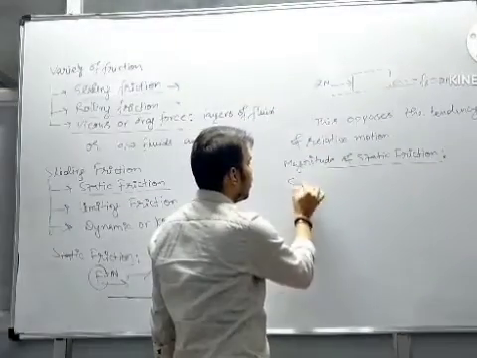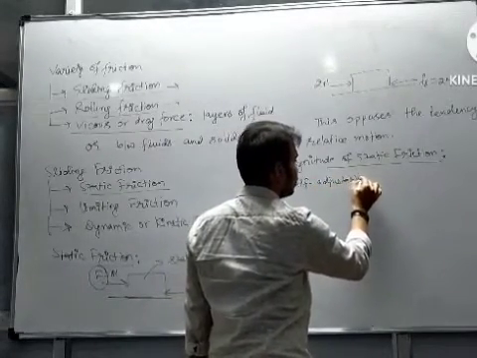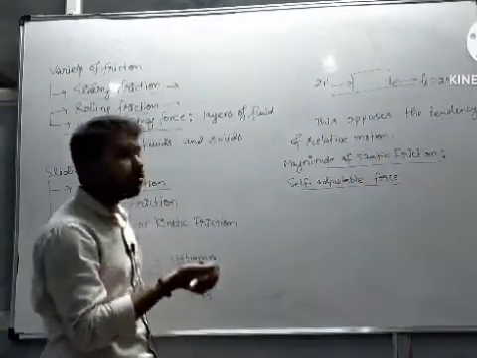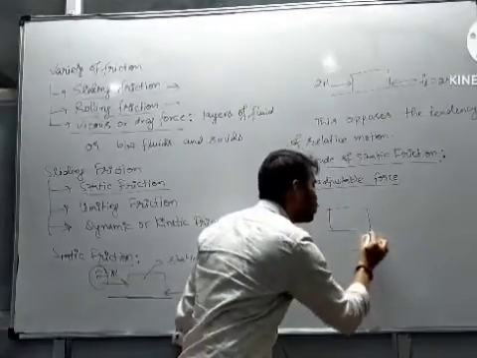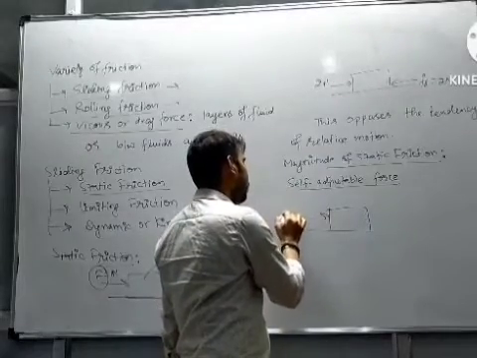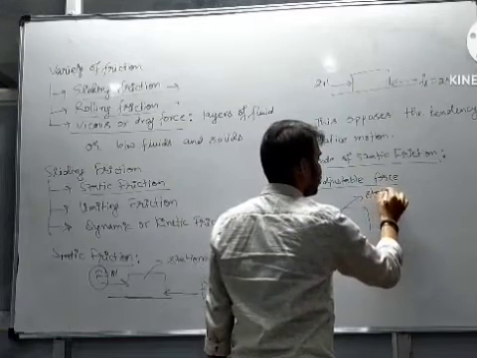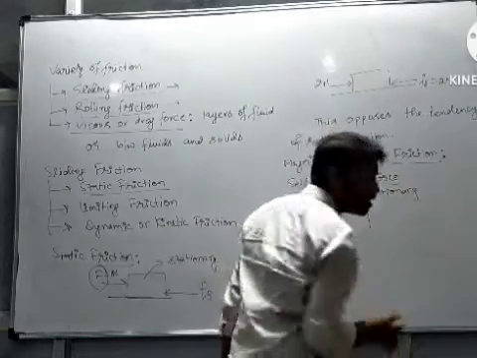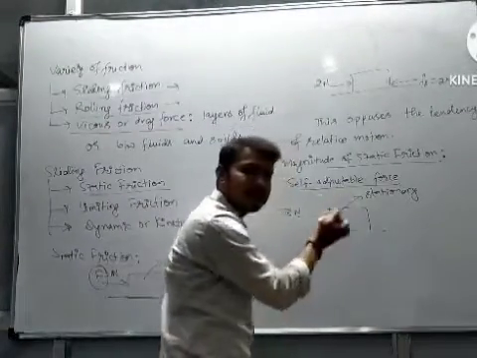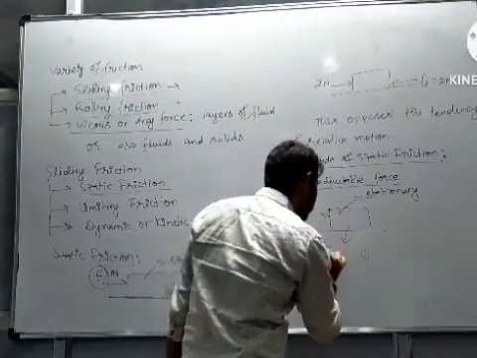See, static friction is a self-adjustable force. What does it mean? Self-adjustable force means its value adjusts according to the external force we have applied. Let's say we have applied an external force of 3 Newton, but the block remains stationary. From Newton's first law of motion, we can say if the block is stationary, the net force on the block must be 0, isn't it?